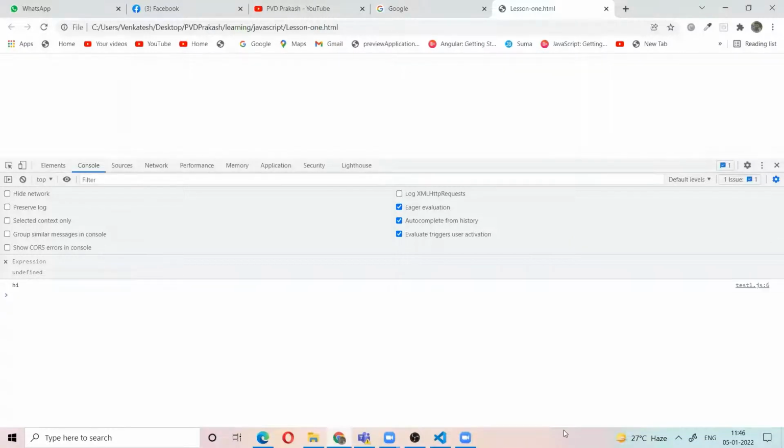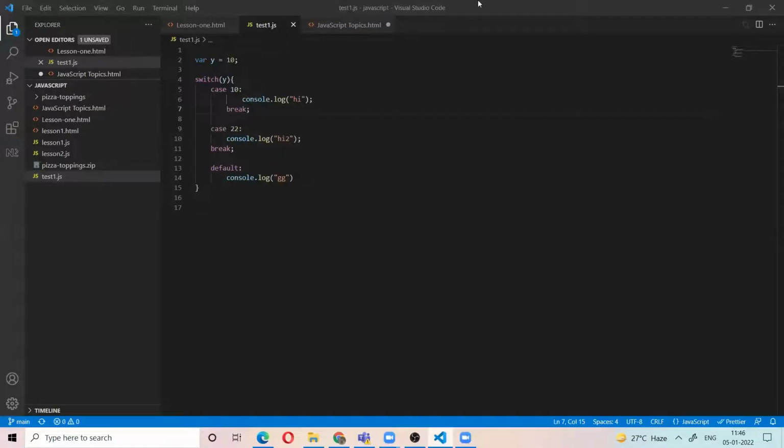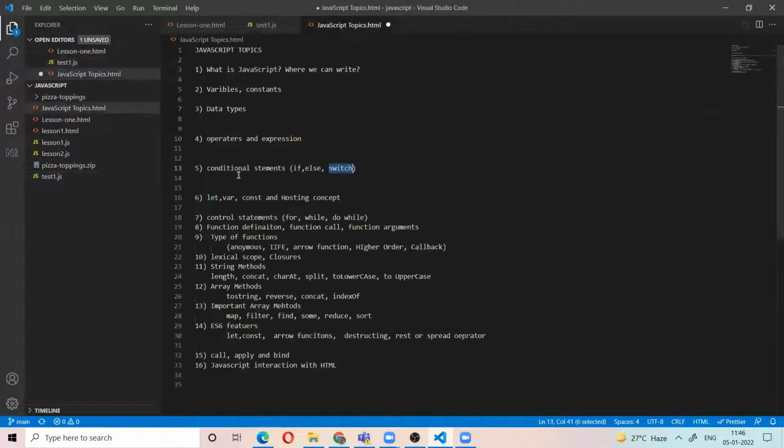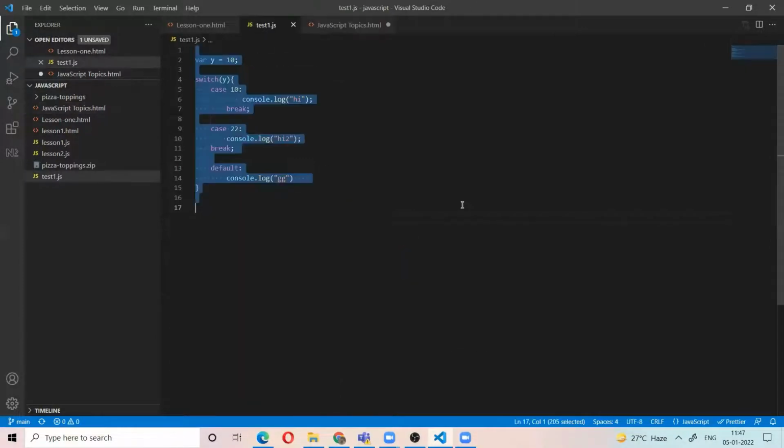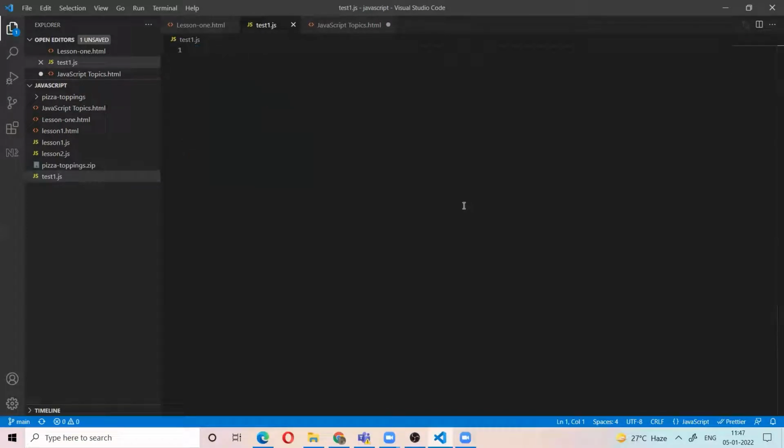See, hi, right? So this is the switch case. This is called conditional statements. Based on some condition, we are executing some statements. That's why it's called conditional statements. Now, the important question: what is the difference between let and const?